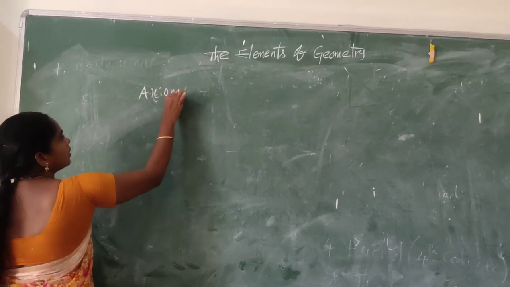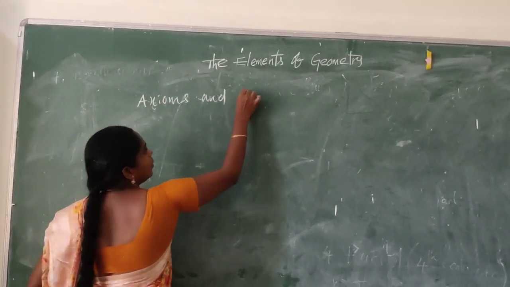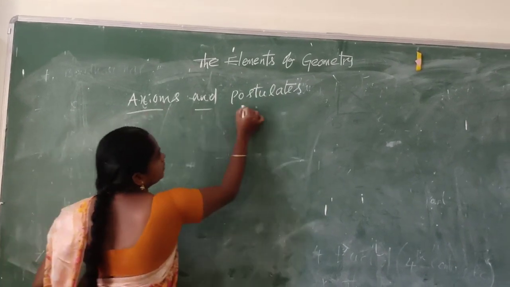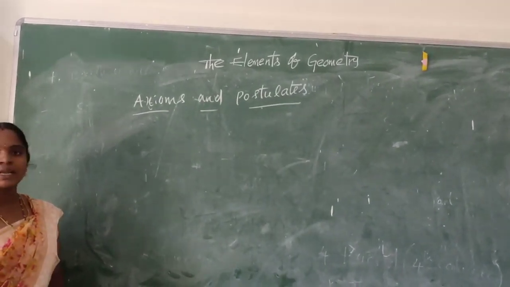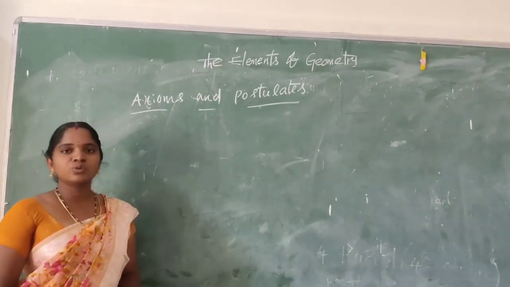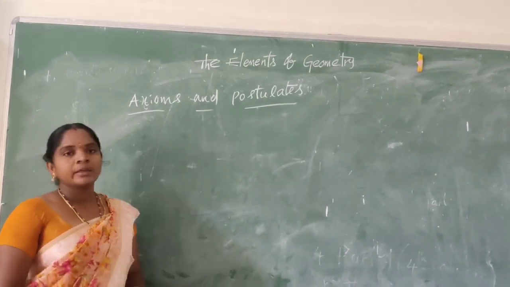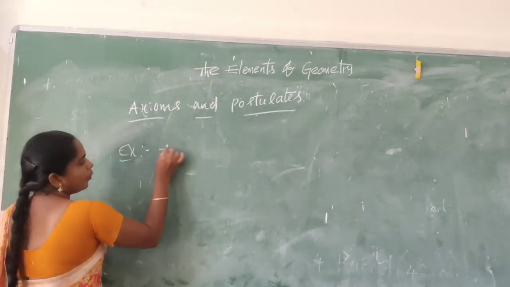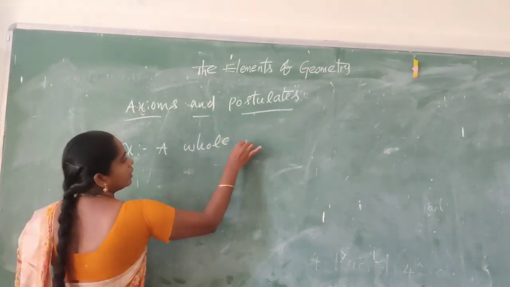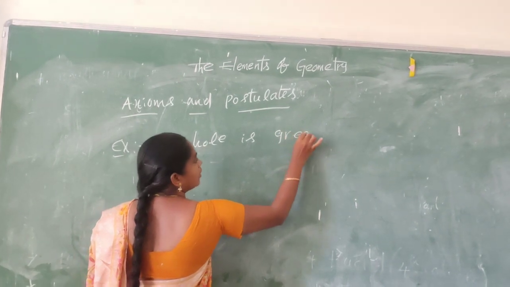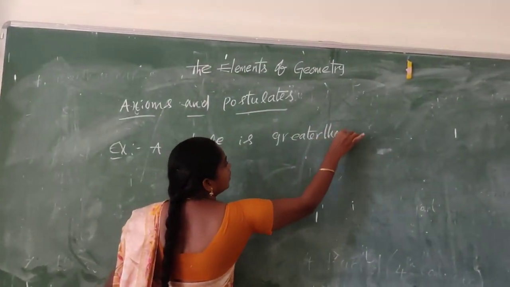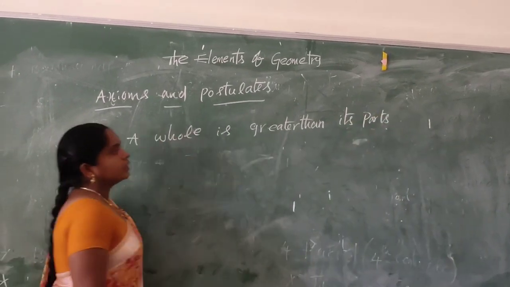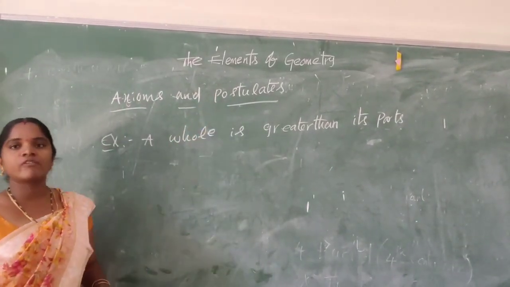Axioms and postulates are self-evident truths, which do not require any logical proof. Axioms and postulates both are self-evident truths.